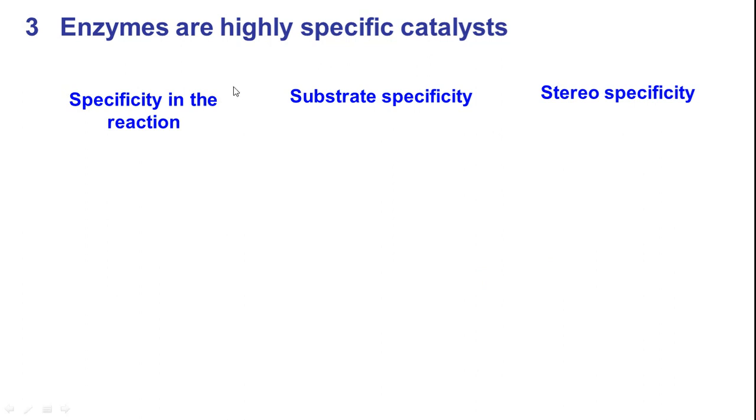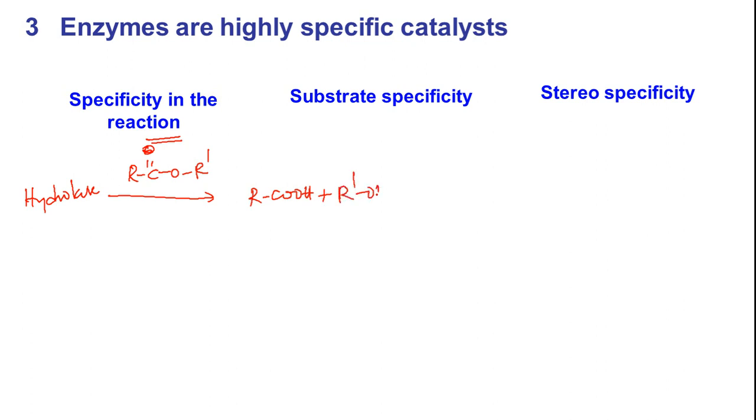The next one is enzymes are highly specific. So here I wanted to give you a few examples. Specificity in the reaction means, let's say you have a hydrolase enzyme, which is supposed to perform hydrolysis reactions. So if you give an ester group, R C double bond O R dash, then it will be hydrolyzed into RCOOH plus R dash OH.